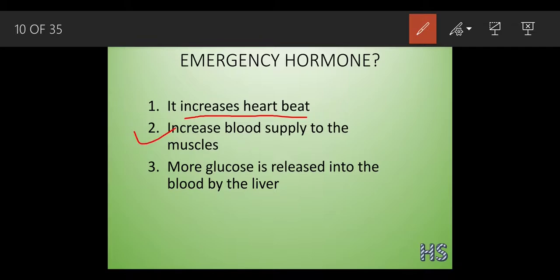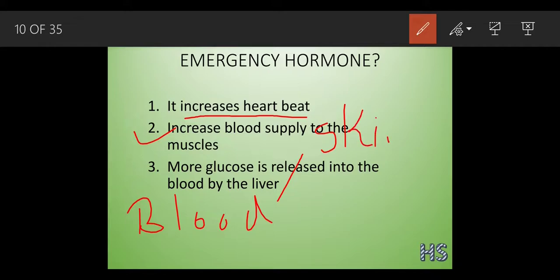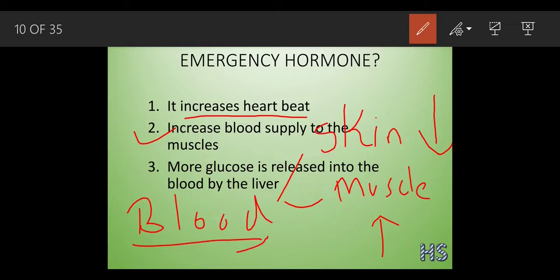So what is going to happen? Blood supply to the muscles means that blood gets transported to each and every part of the body.